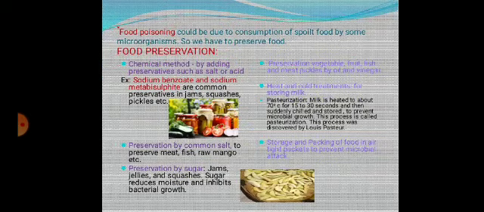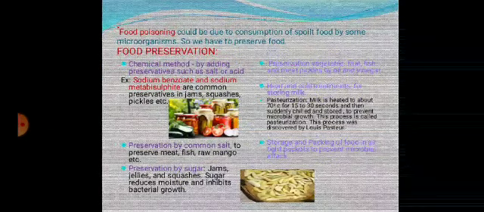Heat and cold treatments for storing milk. Pasteurization of milk. Milk is heated to about 70 degrees for 15 to 30 seconds, then suddenly chilled and stored to prevent microbial growth. This process is called pasteurization. It was discovered by Louis Pasteur.